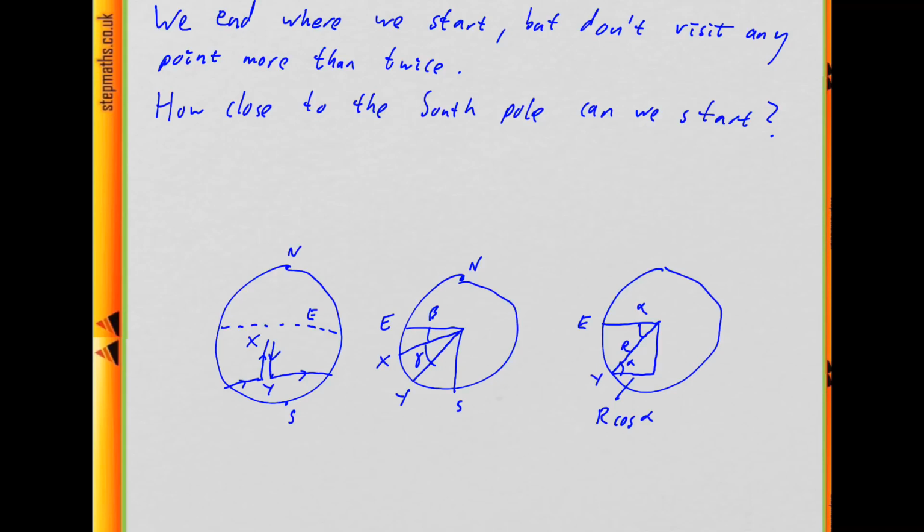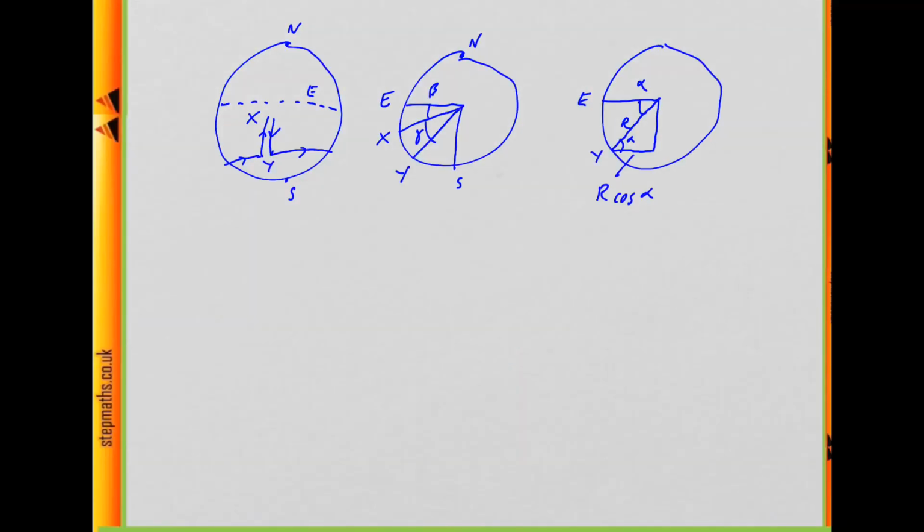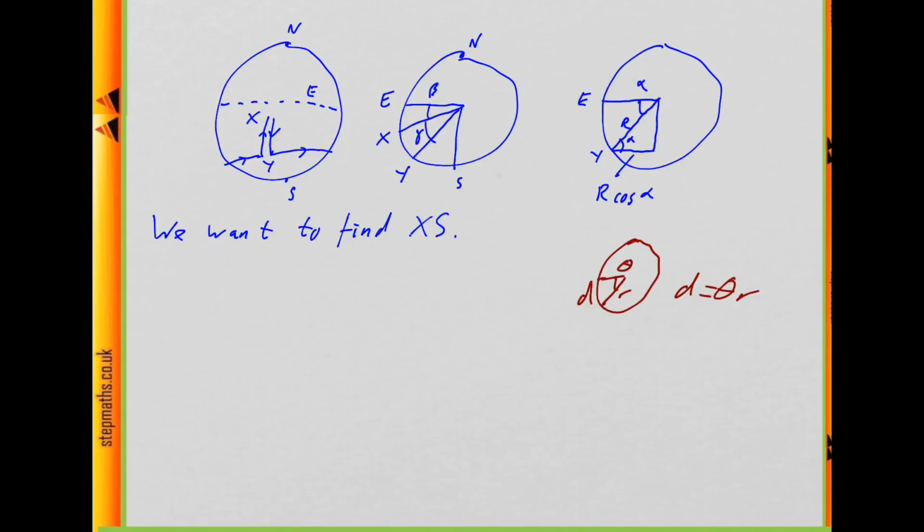So using that, now let's try and work out the distance xs. Okay, so xs is what we're trying to find. And we'll start by noting that alpha here is beta plus gamma, because what we're going to use is, just in case you haven't seen this before, if I have a circle and I've got an angle theta at the centre, radius r, what's this distance, the arc length? That distance is just theta times r if we're working in radians. So alpha is beta plus gamma, and xs, what's that going to be?